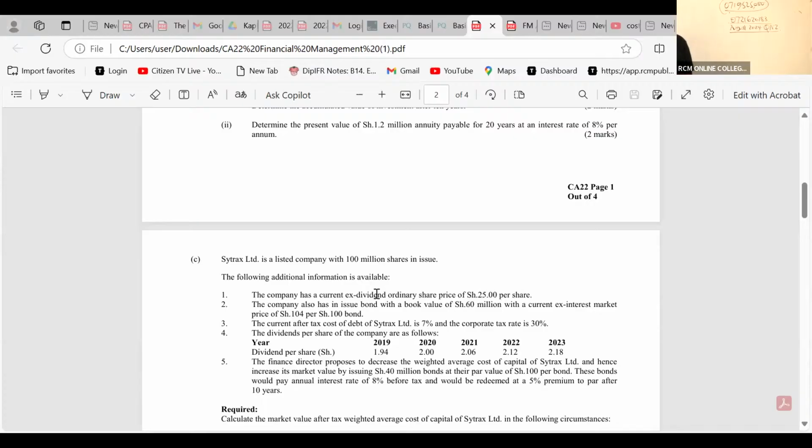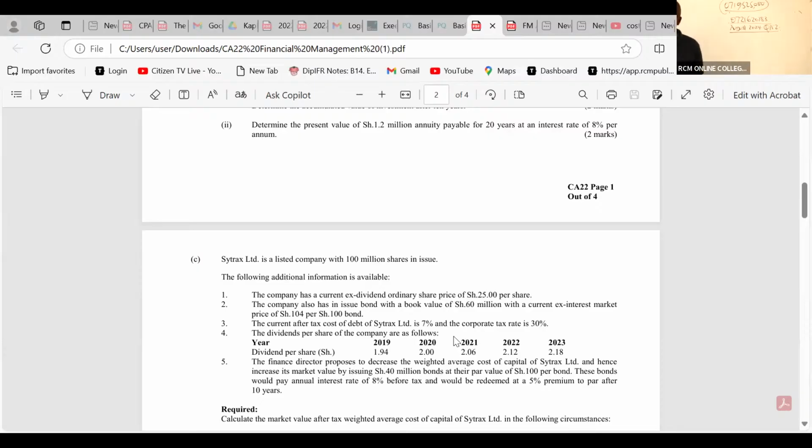The company has a current ex-dividend ordinary share price of 25 per share. The company also has in issue a bond with a book value of 60 million, with a current ex-interest market price of 104 per 100. The current after-tax cost of debt of Cnc Limited is 7%, and the corporate tax rate is 30%.